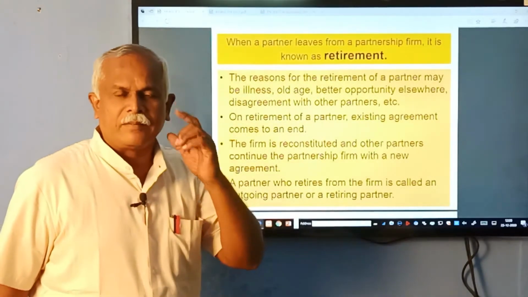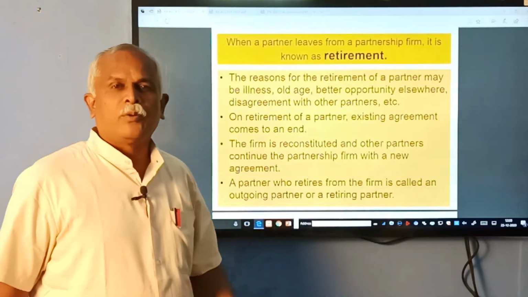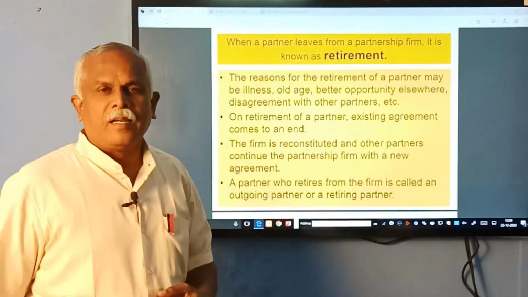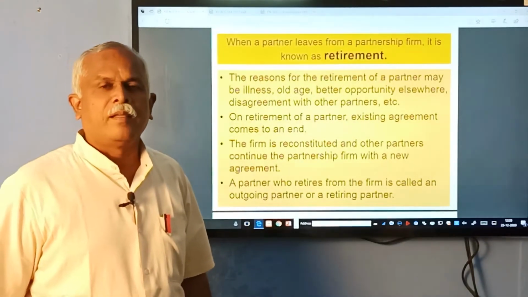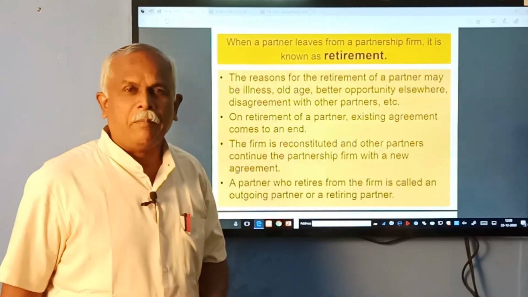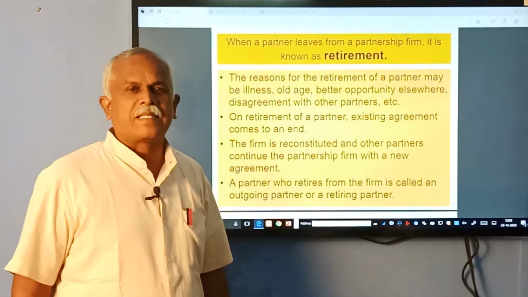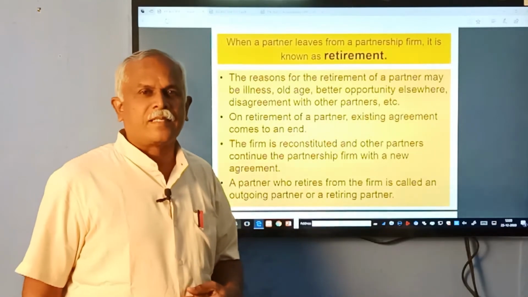Retirement, we know, may be due to old age, when a partner is unable to perform the duties of a partner, or a partner may find a better opportunity, or he may retire from the partnership business due to personal reasons.